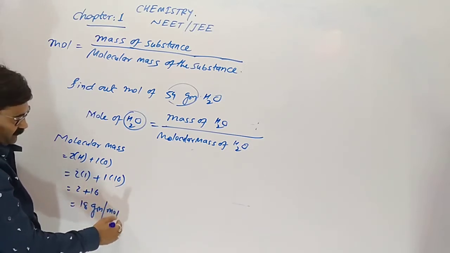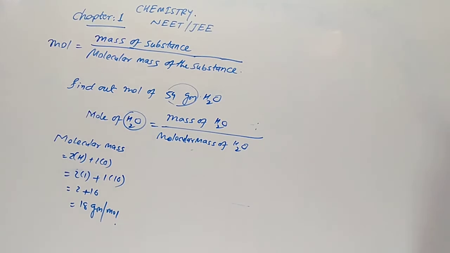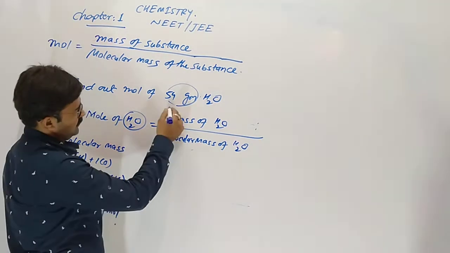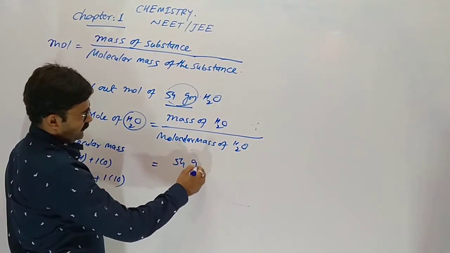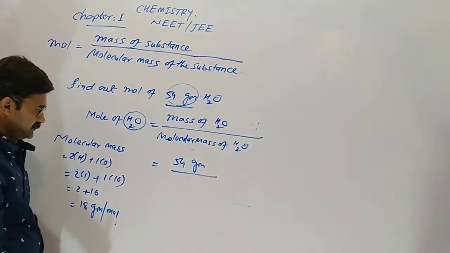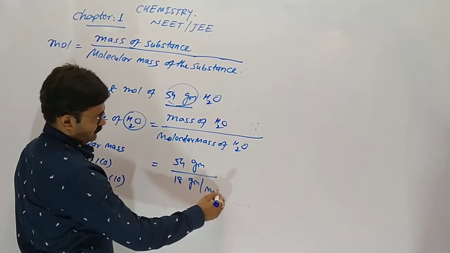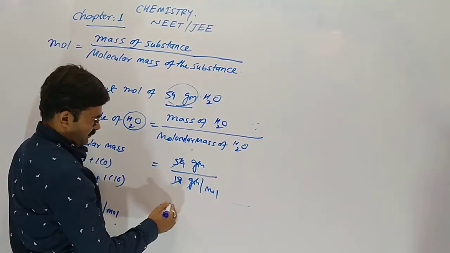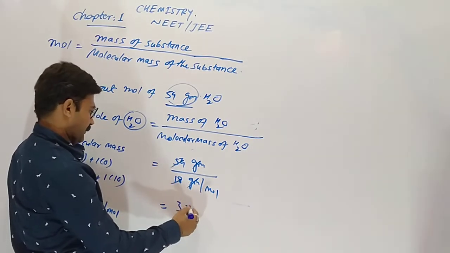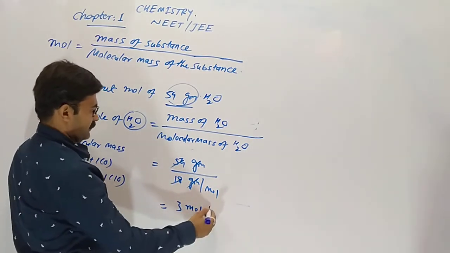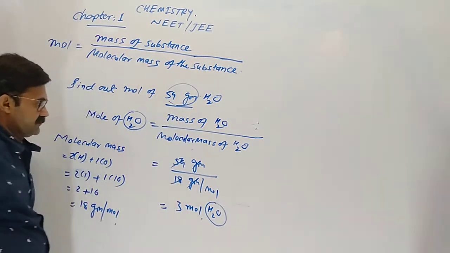And the unit of molecular mass is gram per mole. Here the mass of water is given as 54 gram, molecular mass is 18. Gram cut upon gram, so 3 mole of water.